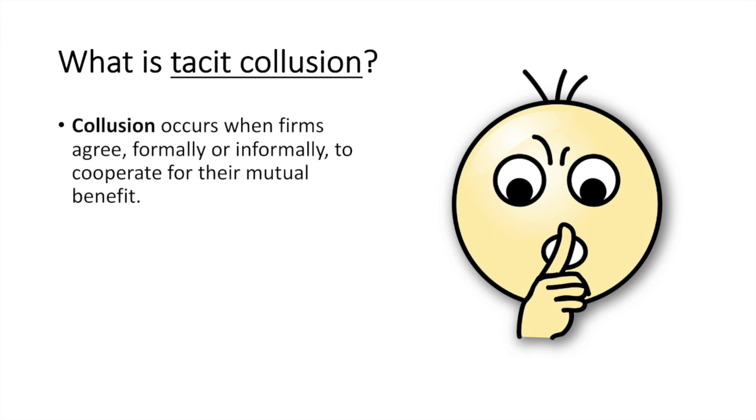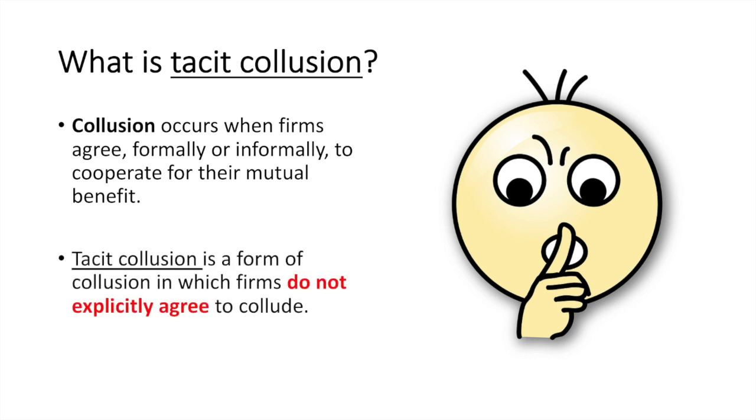To understand tacit collusion, you should first be clear on what collusion means. Collusion occurs when firms agree, formally or informally, to cooperate for their mutual benefit. If they work together, they could agree on limits to advertising, and thus contain their advertising costs. Firms could also maximize their profits by working together. Additionally, they could benefit from greater stability in their industry due to the ability to have a clear understanding of what their rivals will and will not be doing.